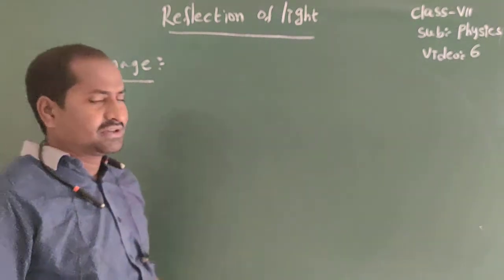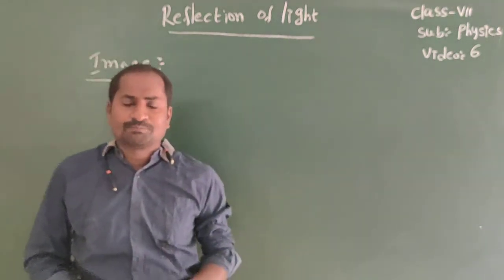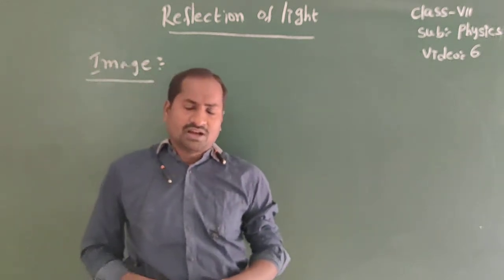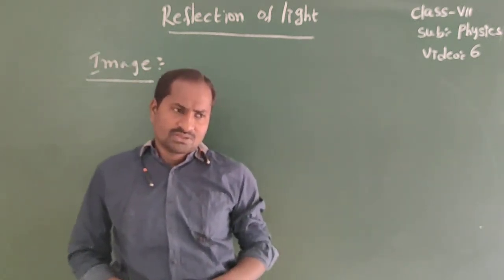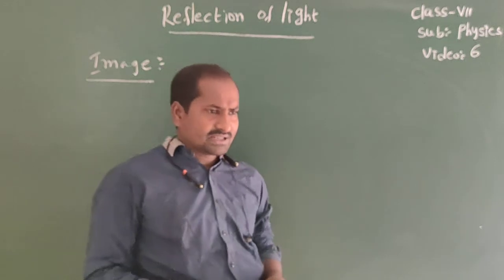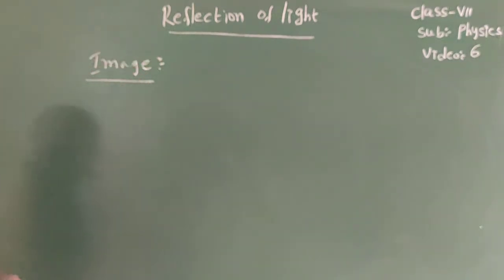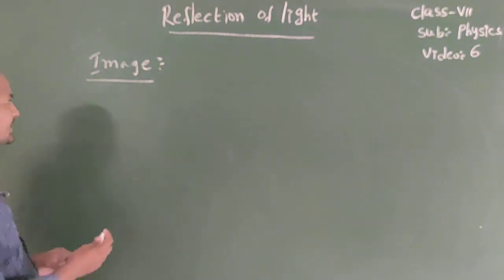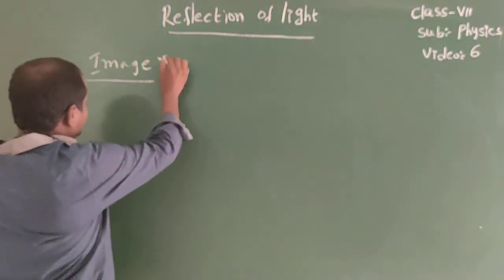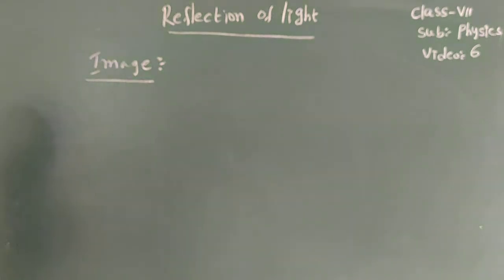Listen once again. When the rays of light diverging from the object, after reflection, the reflected rays appear to meet at some other point. That point is called an image.